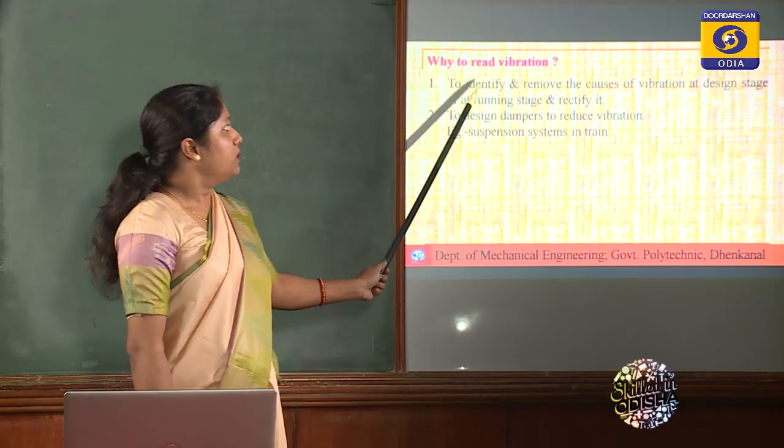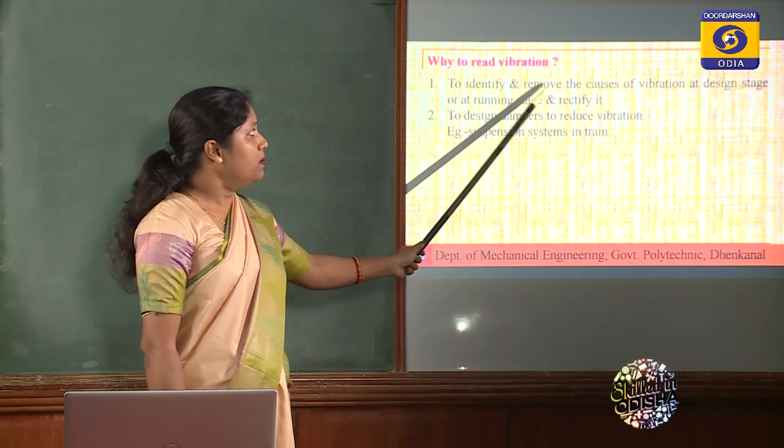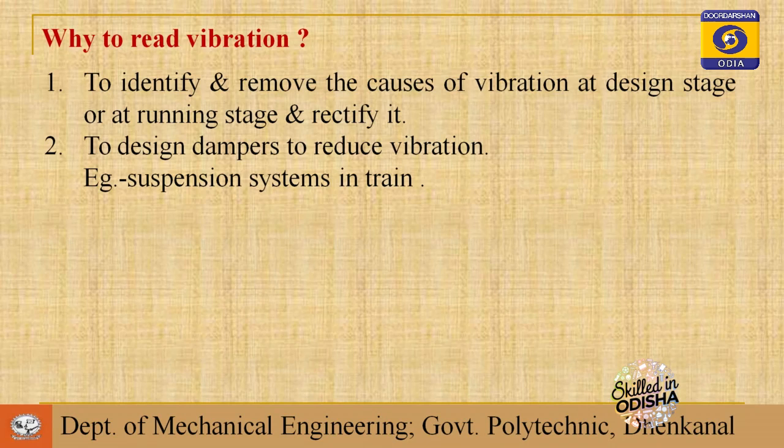To avoid that, we must study this vibration, and we must identify and remove the cause of vibrations at the design stage. If that cannot be done in the design stage, we can avoid or minimize it at the running stage and try to rectify it. Also, if the vibration cannot be avoided in the designing or running stage, we must design some dampers to reduce these vibrations. For example, the primary and secondary suspension systems in trains.